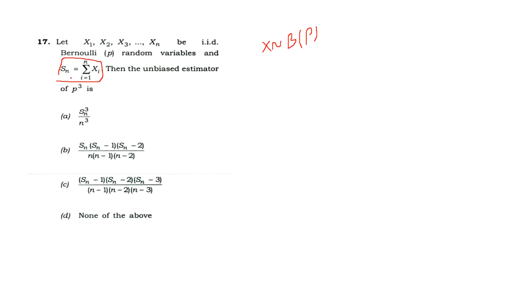But by observing the test statistic Sn, the summation of xi follows binomial n, p. Now we want to find the unbiased estimator of p cube.